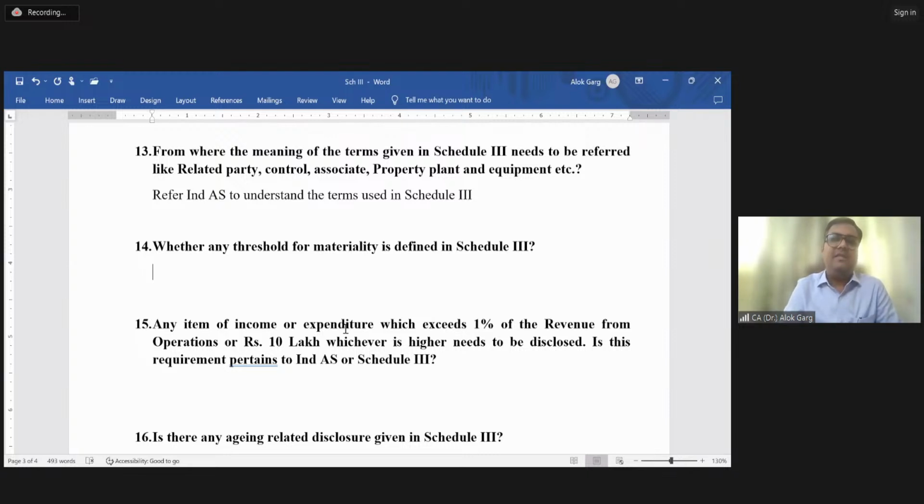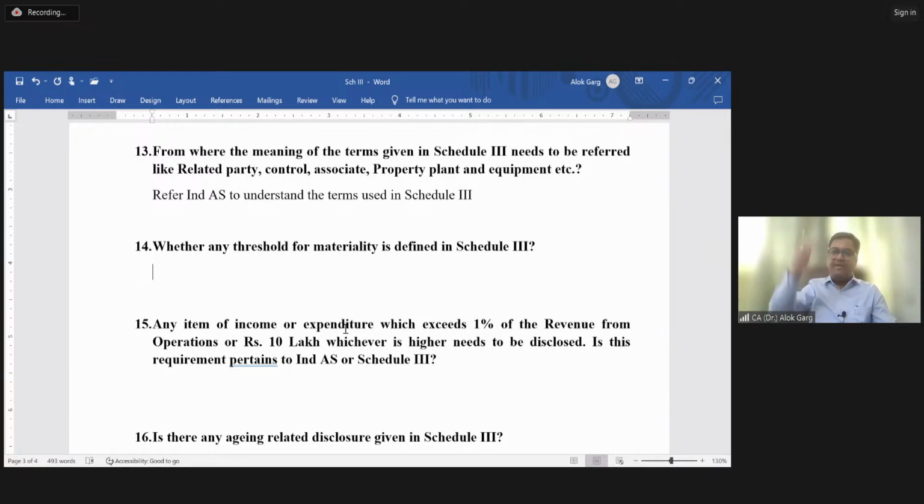For example, in this case, the company has spent around 80 lakh rupees on advertisement expenses. My revenue is 100 crore, so 1% of the revenue is 1 crore. Any income or expenditure beyond 1 crore needs to be presented separately. This advertisement expense is only 80 lakhs, so I can club it into other expenses. There is no mandatory requirement to disclose it separately. But if instead of 80 lakh it had been 1.2 crore, I would have to present a separate line item for advertisement expenses.